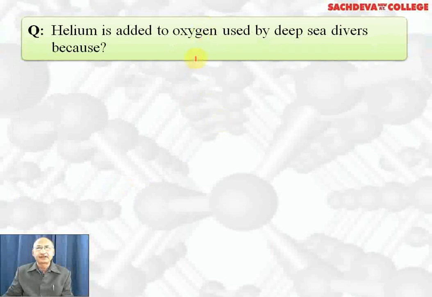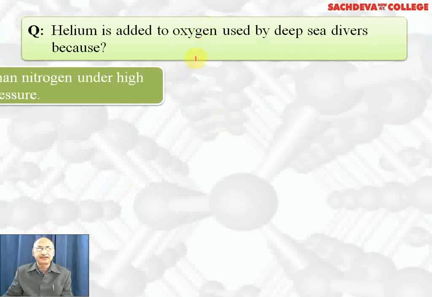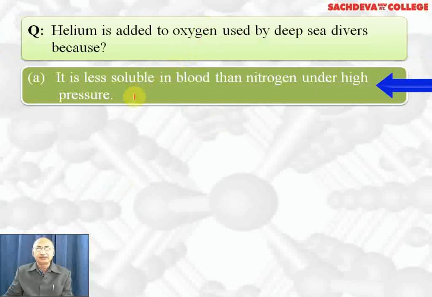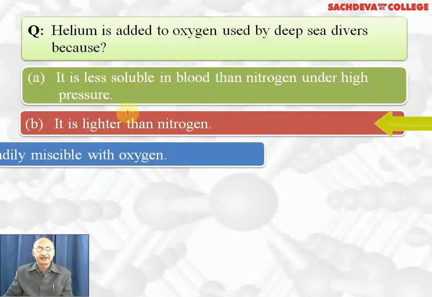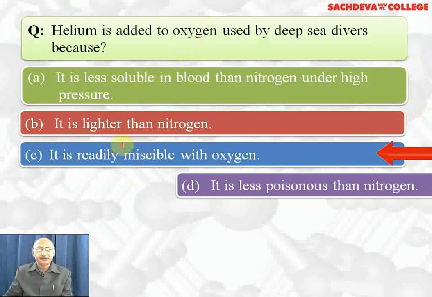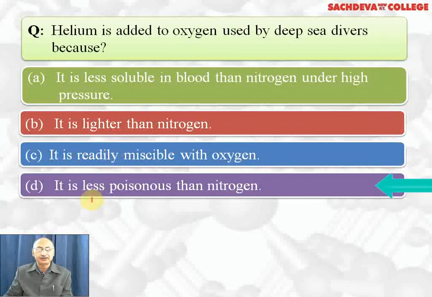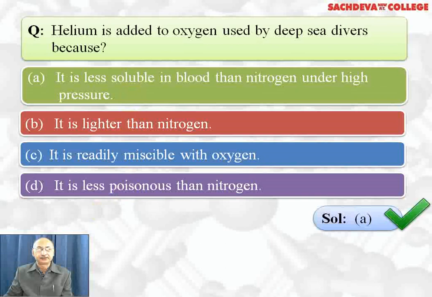Helium is added to oxygen used by deep sea divers because it is less soluble in blood than nitrogen under high pressure. It is lighter than nitrogen. It is readily miscible with oxygen. It is less poisonous than nitrogen. Correct answer is A part. It is less soluble in blood than nitrogen under high pressure. Therefore, it does not cause bends or pains in our body. So correct answer is A part.